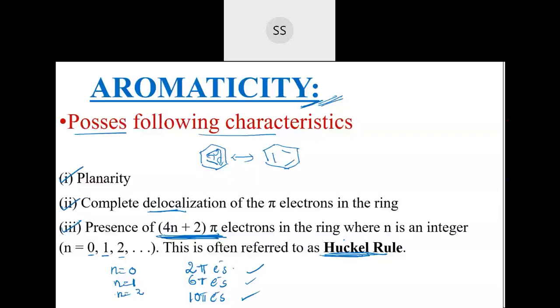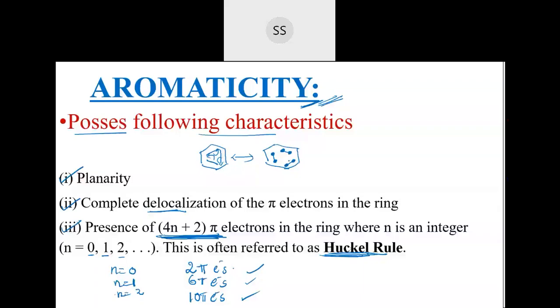Or if I take n value as 1, 4 plus 2, I will get 6 pi electrons. Means in the compound, you should see whether they are having 6 pi electrons present in them. Or if I take n is equal to 2, 2 fours are 8, 8 plus 2, 10 pi electrons. One compound having 10 pi electrons means it is aromatic. That is what Huckel rule says. So don't get confused, n value doesn't stand for number of pi electrons here. They are talking about total pi electrons which should be present in the ring.